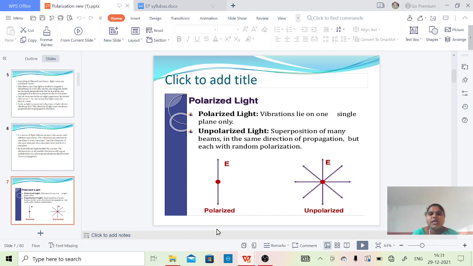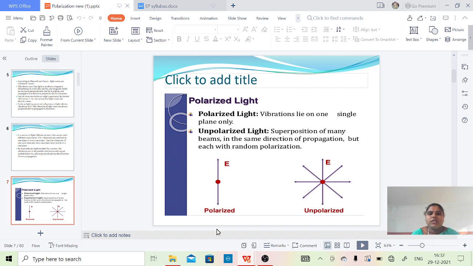Whenever we take unpolarized light, how does it become polarized light? Polarized light means the vibrations lie in a single plane only. That means the plane of vibration is a single plane. Unpolarized light means superposition of many beams in the same direction of propagation, but each with a random polarization.